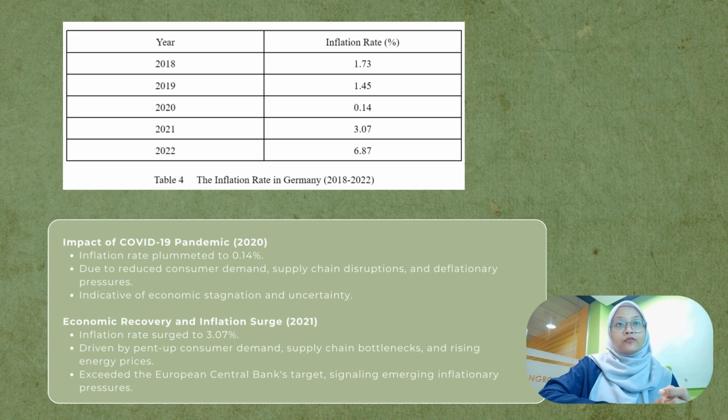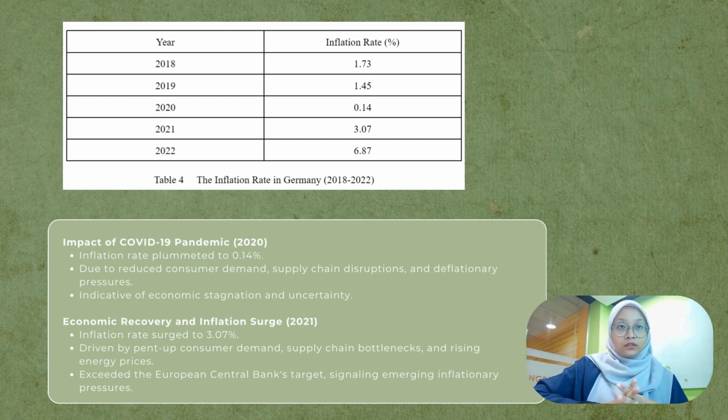Then for the inflation rate data, during the COVID-19 pandemic in 2020, the inflation rate plummeted to 0.14% due to reduced consumer demand, supply chain disruption, and deflationary pressures.